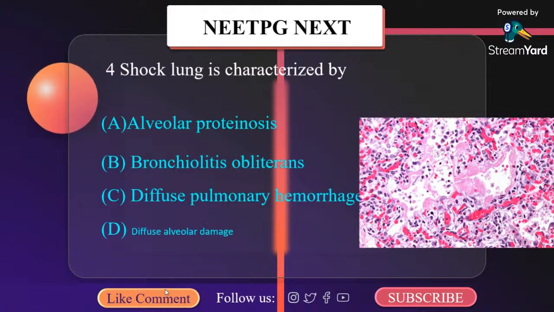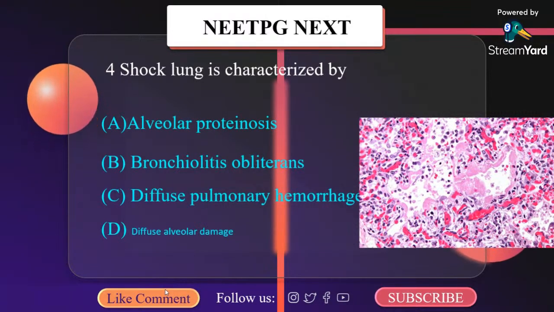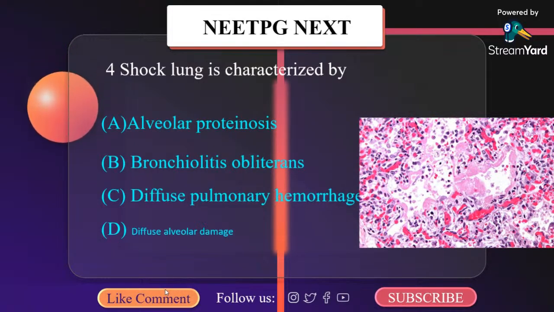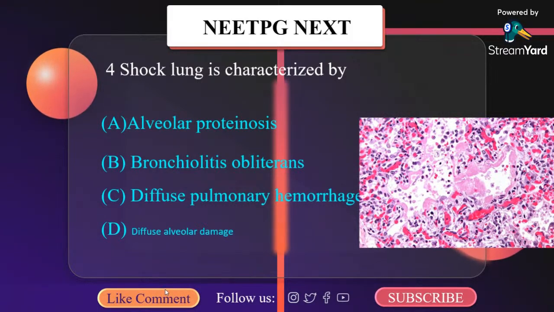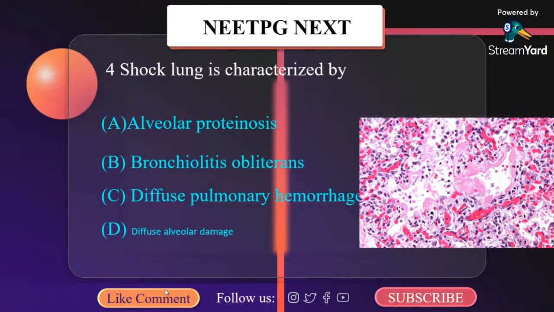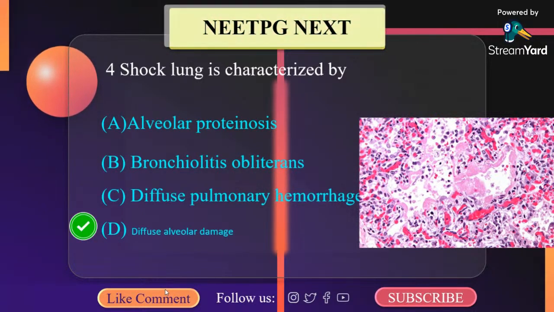The lungs here are heavy, firm, red, boggy, and exhibit congestion, interstitial and intraalveolar edema, and inflammation. The alveolar walls become lined with waxy hyaline membrane that is morphologically similar to that in hyaline membrane disease of the neonate. Hyaline membrane contains fibrin-rich edema fluid mixed with cytoplasmic and lipid remnants of necrotic epithelial cells. So it is diffuse alveolar damage.